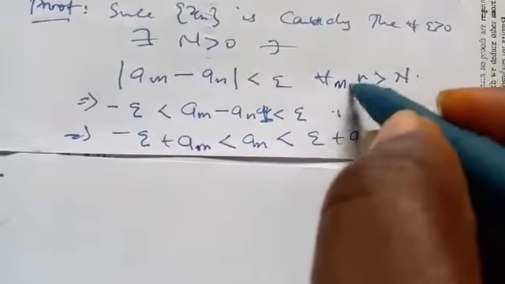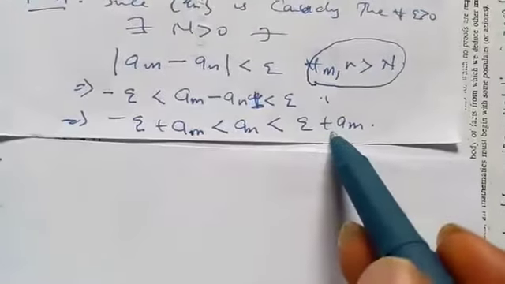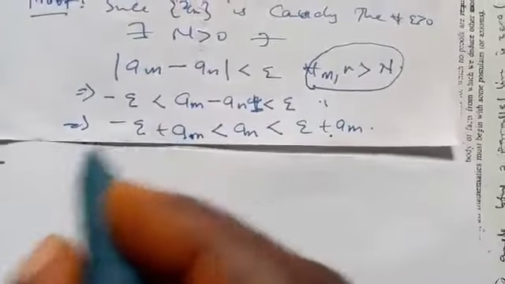Now here we can conclude that the sequence a_n is bounded, but in order for m, n to be defined in this, we need to add this to the upper bound as usual, and we add this to the lower bound.